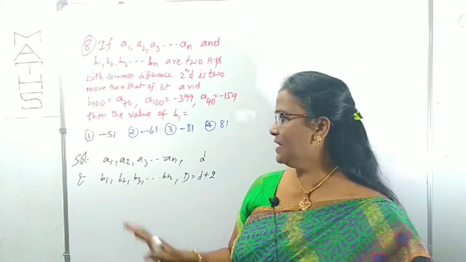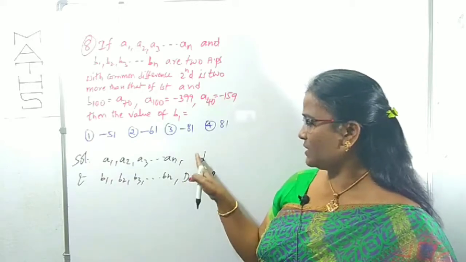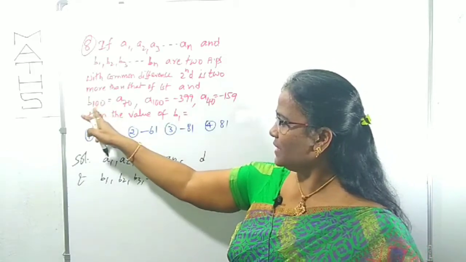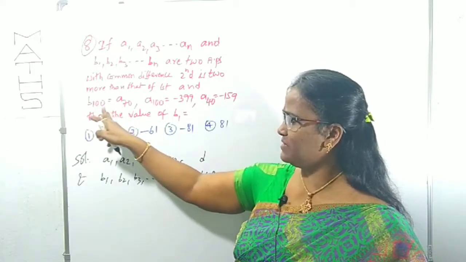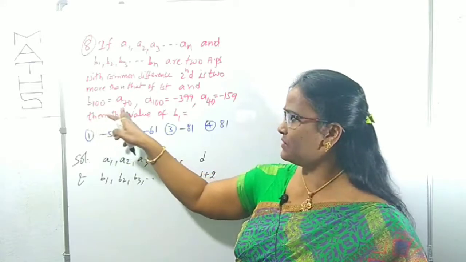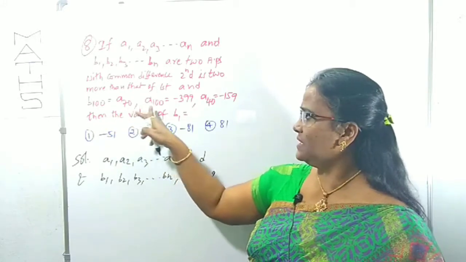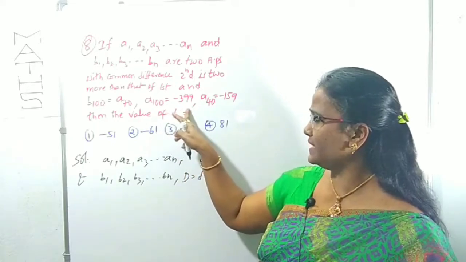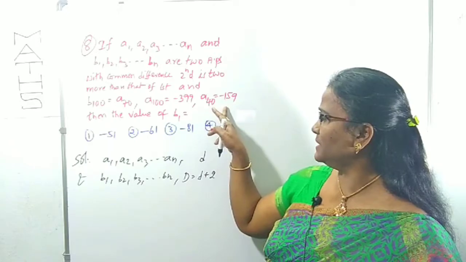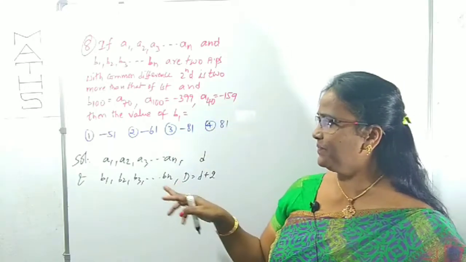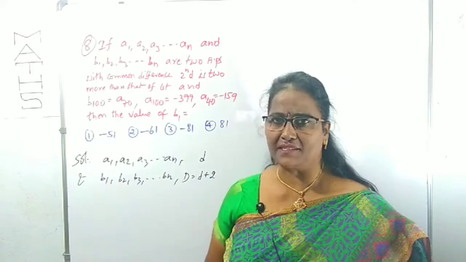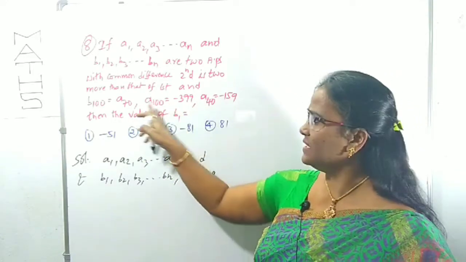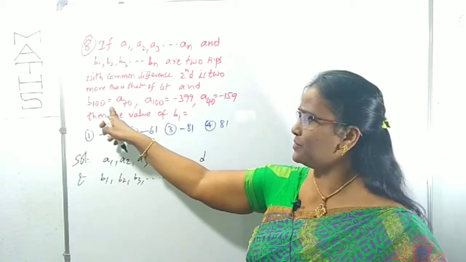That is clear? Now you know the two series and their common differences. Now we can come to the next sentence. B100 is given as A70, which means the 100th term of the second AP is equal to the 70th term of the first AP. Similarly, A100, the 100th term of the first AP, is minus 399, and the 40th term of the first AP is minus 159. Then the value of B1 is asked. Finally, for finding B1, I am using these statements.